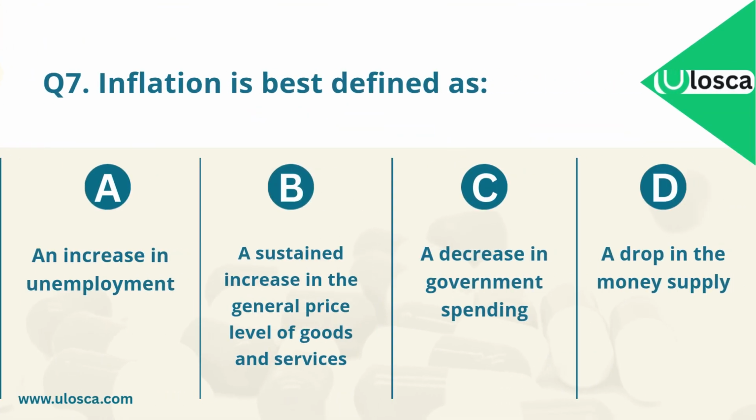Question 7. Inflation is best defined as A. An increase in unemployment. B. A sustained increase in the general price level of goods and services. C. A decrease in government spending. D. A drop in the money supply. Which one is the correct answer?